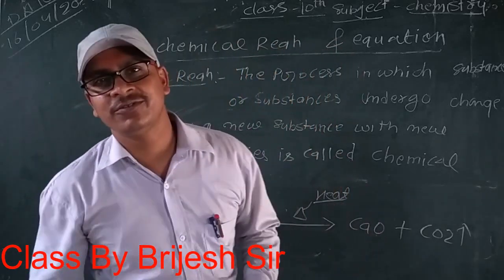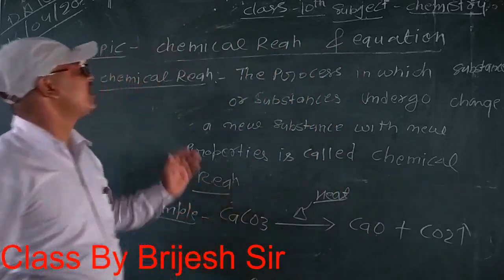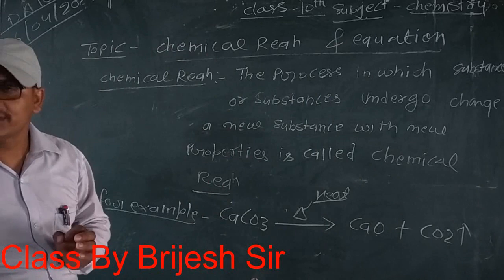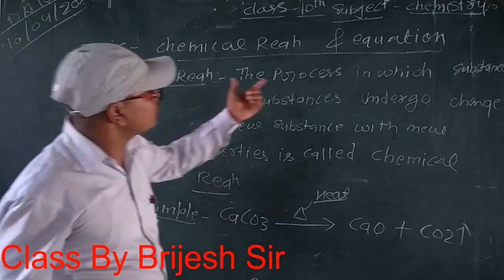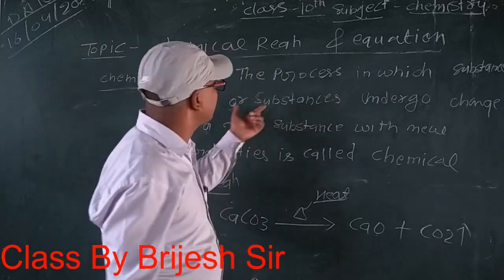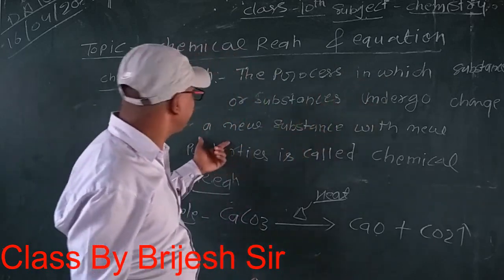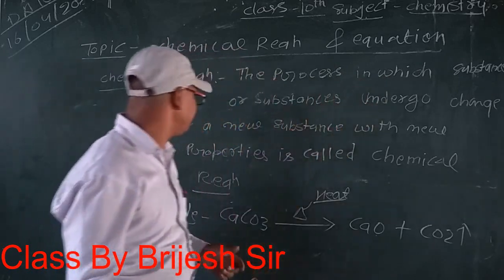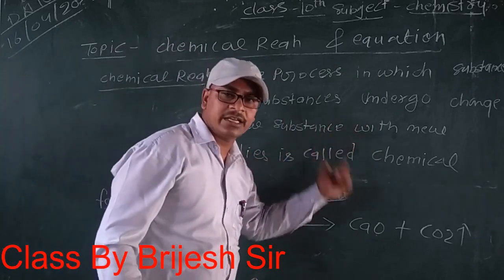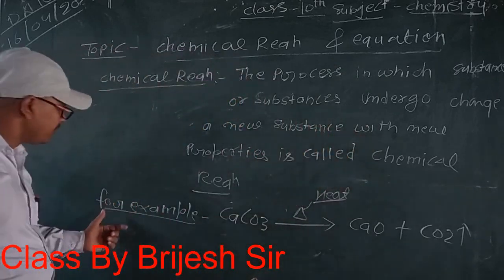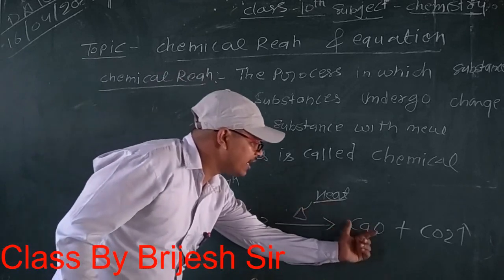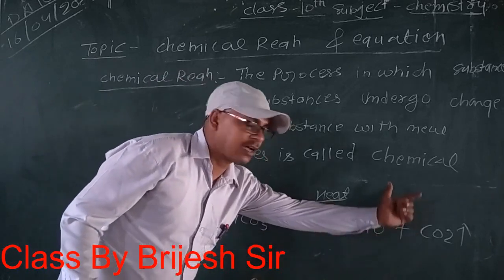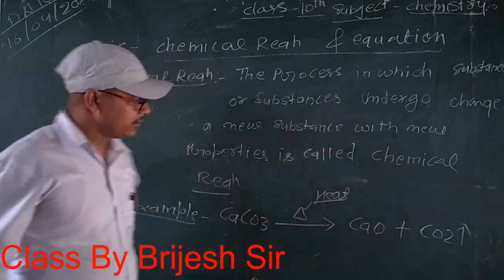Students, how are you? I will discuss today the chemical reaction and equation. What is a chemical reaction? The process in which a substance or substances undergo change into a new substance with new properties is called a chemical reaction. For example, calcium carbonate is heated to form calcium oxide and carbon dioxide.